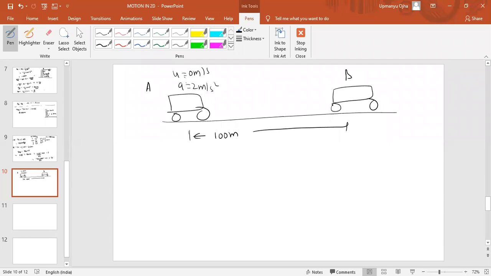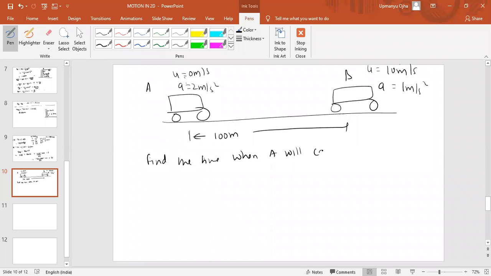Car B initial velocity is 10 meter per second, and acceleration is 1 meter per second square. Find the time when A will catch B.